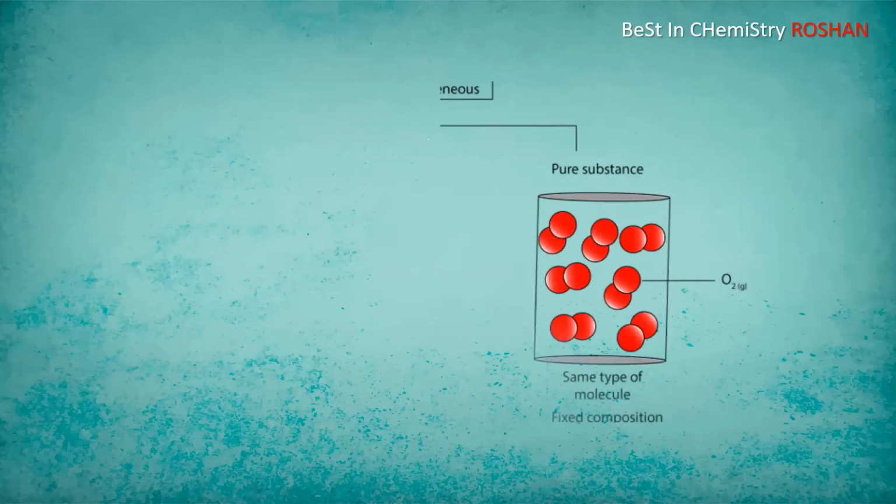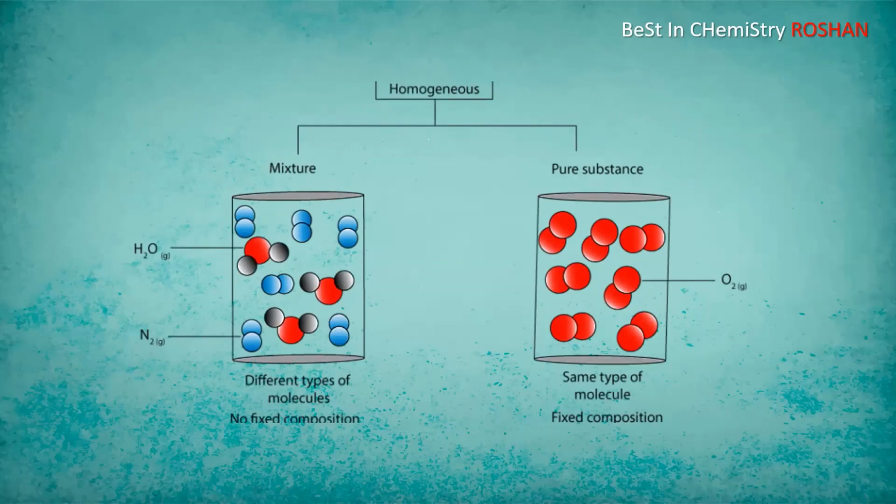So students, finally, a pure substance is one which has its own properties and which cannot be separated by normal physical methods. But a mixture is one which is combined from different elements or different compounds without any proper ratio, and which can easily be separated by normal physical methods, is called a mixture. Hope you got the clarity, students.